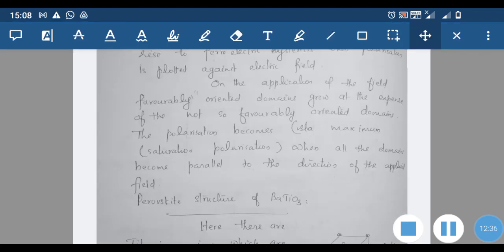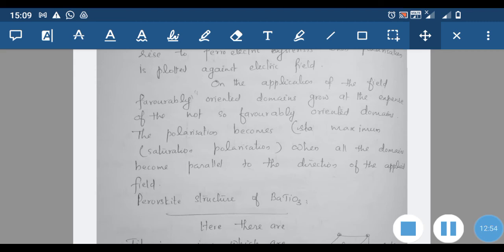On the application of the field, favorably oriented domains grow at the expense of not so favorably oriented domains, and the polarization becomes maximum, or saturation polarization, when all the domains become parallel to the direction of the applied field.